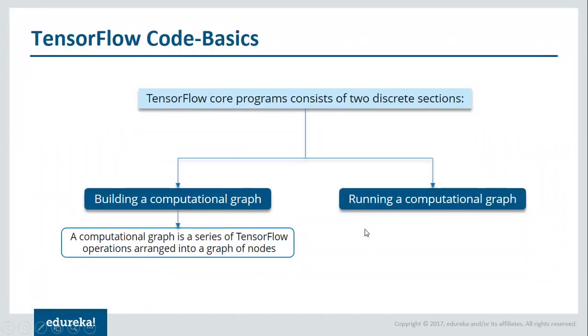TensorFlow programs consist of two sections. The first section is building a computational graph. Here we just describe the computation. It doesn't compute anything. It does not hold any values. It just defines the operations specified in your code. So if your code says multiplication, division, subtraction, whatever computation you have defined in your code, it will just define that. It won't compute anything. It won't hold any values. It will just define the operation.